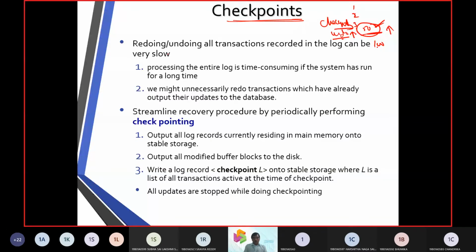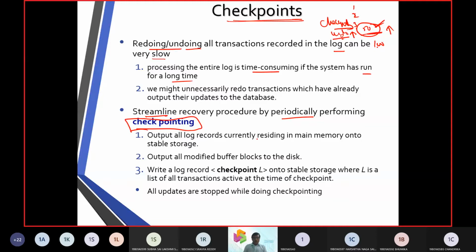So undoing and redoing of a record can be done over a log, and it is going to be very slow, or time consuming, or it is going to take a longer period of time. So in order to streamline, we periodically do checkpointing. What is this checkpointing?